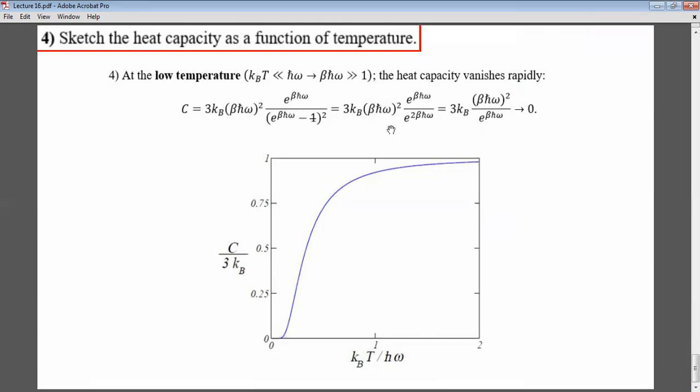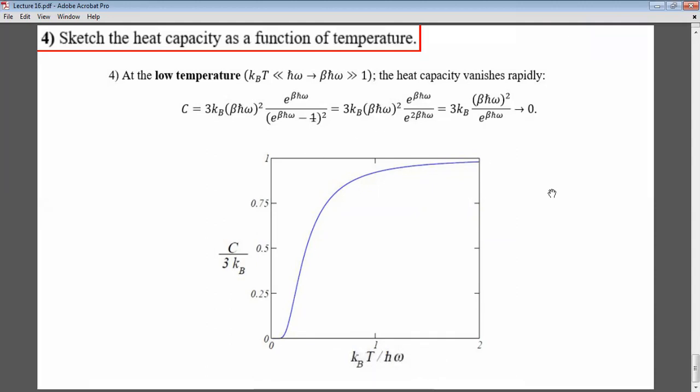And this is 3 kB beta h bar omega square e to the beta h bar omega divided by e to the 2 beta h bar omega, because here I expanded e to the 2 beta h bar omega plus 1 minus 2 e to the beta h bar omega, but this is very high, so what will remain is e to the 2 beta h bar omega, and I will get that this will go to 0. So at the very low limit, it goes to 0. At the very high limit, it is a constant, and this is how it will look like.